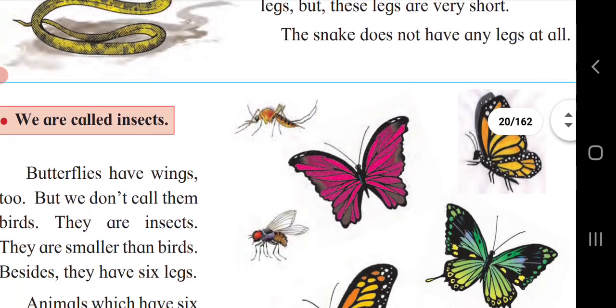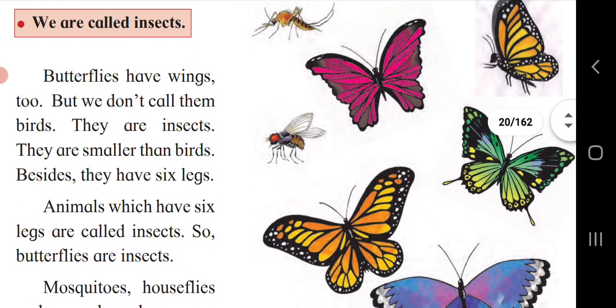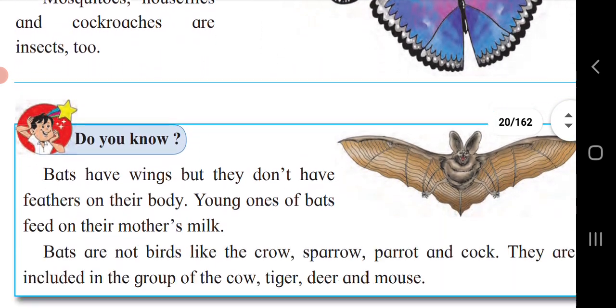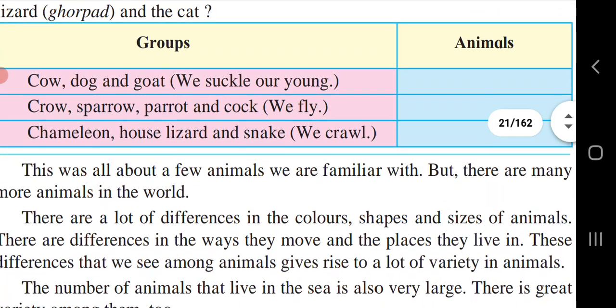The next we had seen, we are called insects. The butterfly has 6 legs, and the butterfly has wings, but still it is not considered a bird. They are called insects. Insects have 6 legs, and some insects are useful and some are harmful. Examples of insects are mosquito, flies, butterflies and cockroaches. These are the animals. So in this way we have completed today's topic.